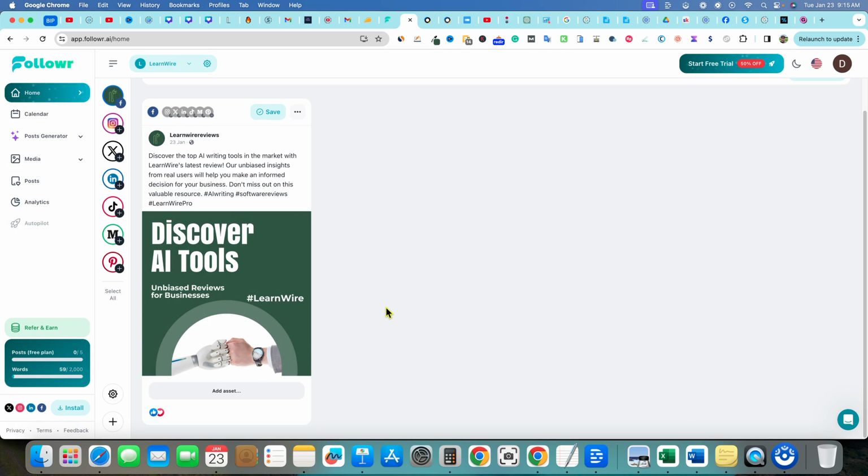So I do think that that is fast. Instead of having to go to Canva, create the image, download it, and then come in here and upload the image, this does save you time. I think that's cool. You might want to reword this and so forth, but let's go ahead and see what this looks like. So we can just push save. And then let's see what we do to get this bad boy published. There's a toggle full screen. We have a publish. We can post now or we can schedule for later.